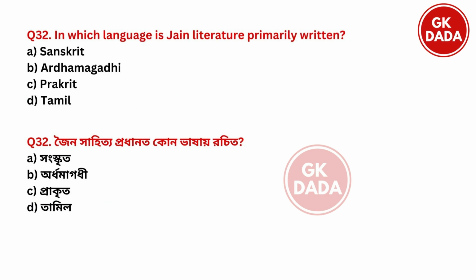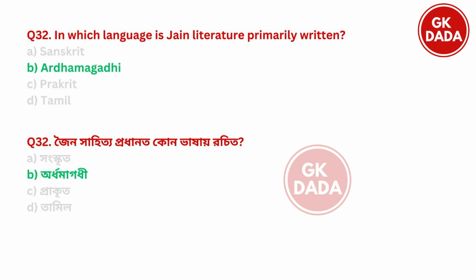Next, in which language is Jain literature primarily written? Option A, Sanskrit. Option B, Ardhamagadhi. Option C, Prakrit. Option D, Tamil. So the language was option B, Ardhamagadhi.